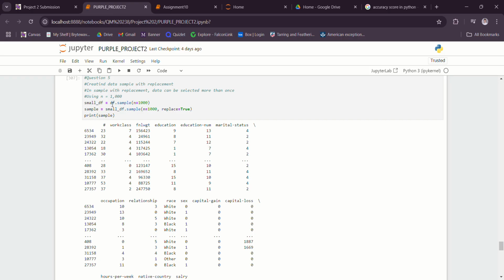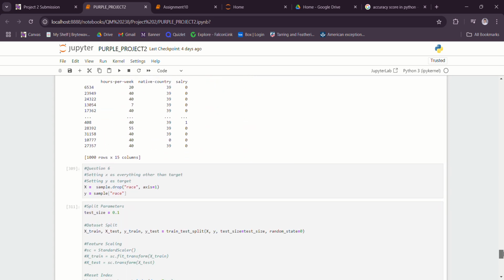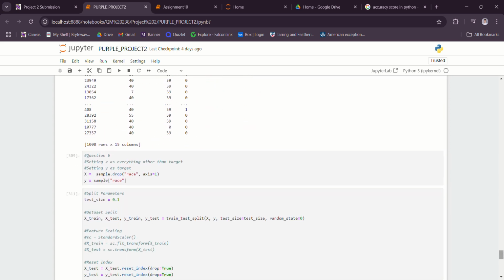I did the df.sample function to do all this. I then set what attributes I would be using, and then I set my target. Like I said before, my target was the race category, so I set that right here.